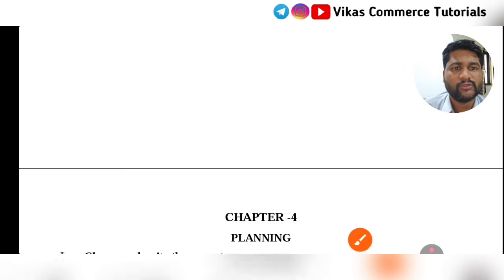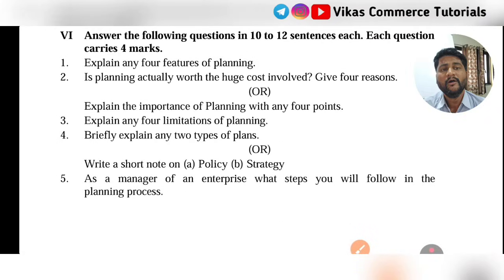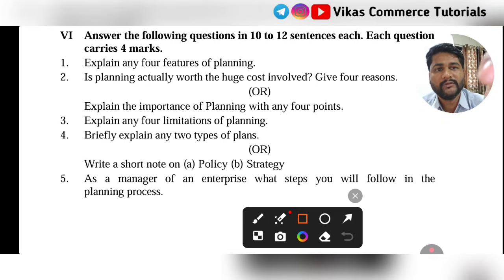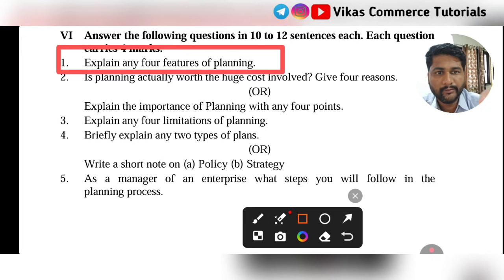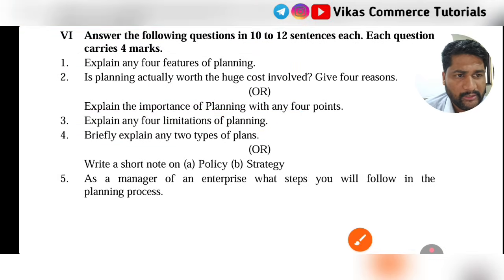Okay, next, coming to chapter number 4, planning. Yes, we have 1 four-marks important question from this chapter. We don't have any 8 marks here. So the 4 marks important questions here will be: one is explain the features of planning, another is explain the limitations of planning. According to me, again there are only 5 questions here. You can study only 2 questions as important: features of planning and limitations of planning, which are asked several times in your examination. So study these 2 questions and you will get 1 question in your annual exam.